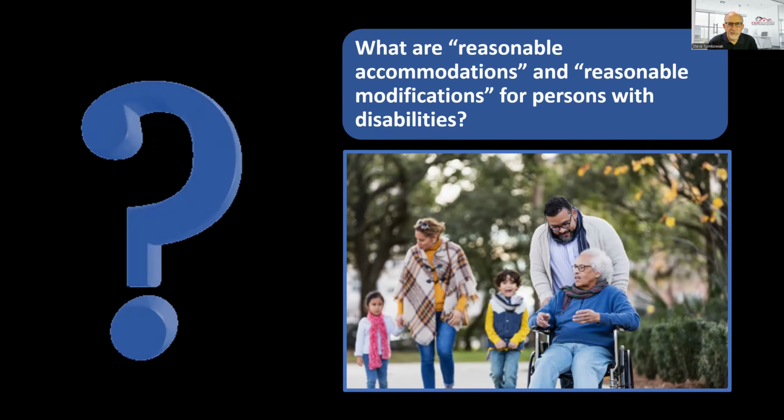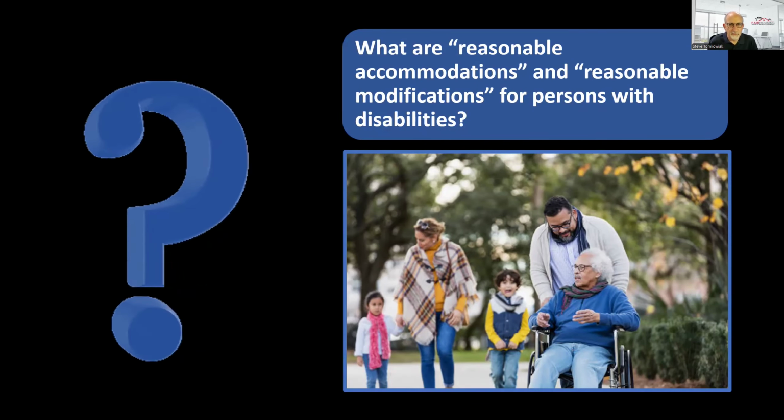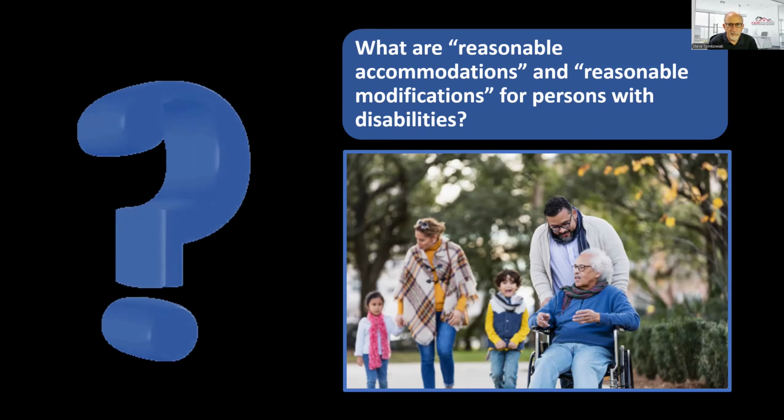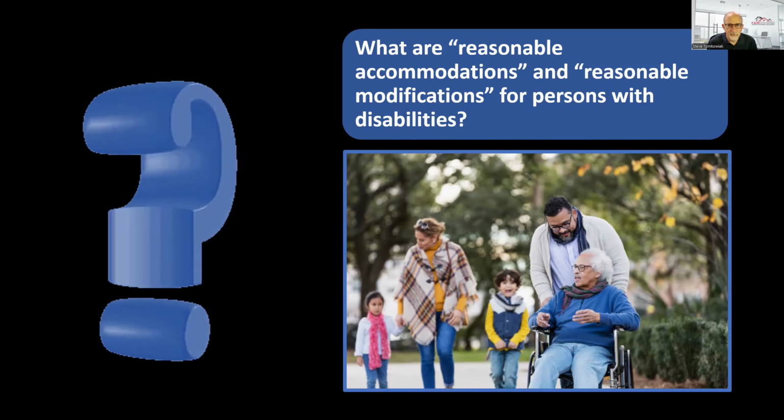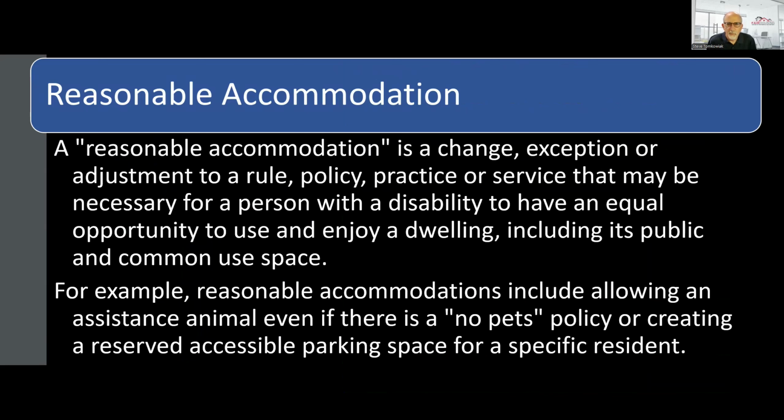The rights to receive reasonable accommodations and reasonable modifications are important fair housing rights for persons with disabilities. Reasonable accommodations are exceptions or changes to rules, policies, and practices that are necessary to enable a person with a disability to use and enjoy their home. Reasonable accommodations apply to both a person's housing unit and common areas.